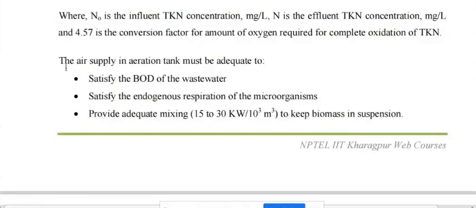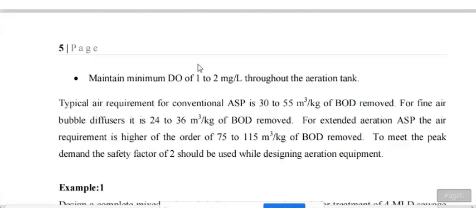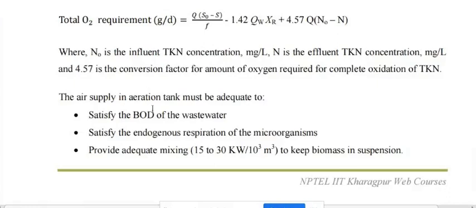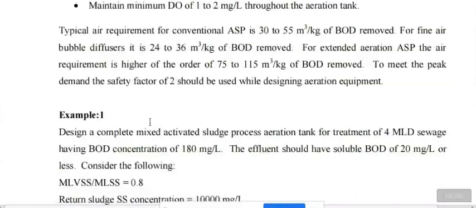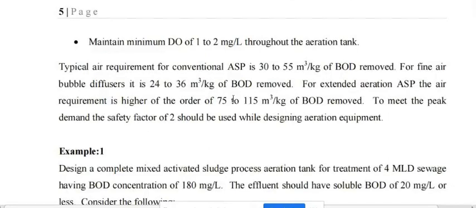So we can say that the air supply in the aeration tank must be adequate for satisfying the BOD of the wastewater and the endogenous respiration of the microorganisms, and to provide adequate mixing. For that we supply air, maintaining the minimum DO from 1 to 2 milligram per liter throughout the aeration tank. We do not provide pure oxygen, but we provide air, and from that we get the oxygen. So this is about the various formulas which are used for designing the activated sludge process.